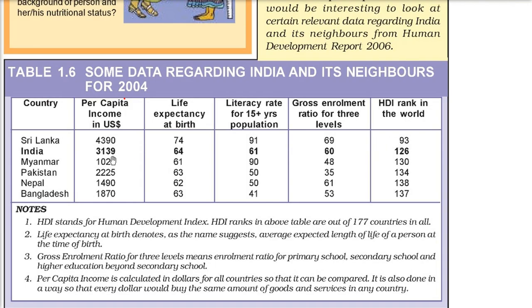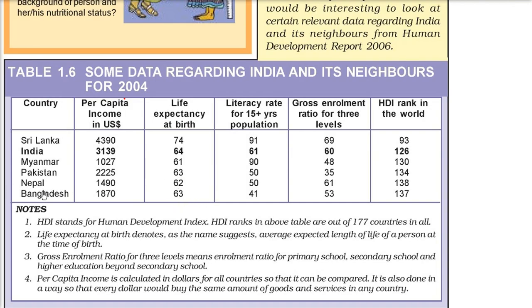But if you see, there are various places where India lags behind a very small country, Sri Lanka. The per capita income lags, life expectancy is 10 years less, and the literacy rate is again very much less as compared to this one. Though we have Myanmar, Pakistan, Nepal, Bangladesh, which are way behind us.